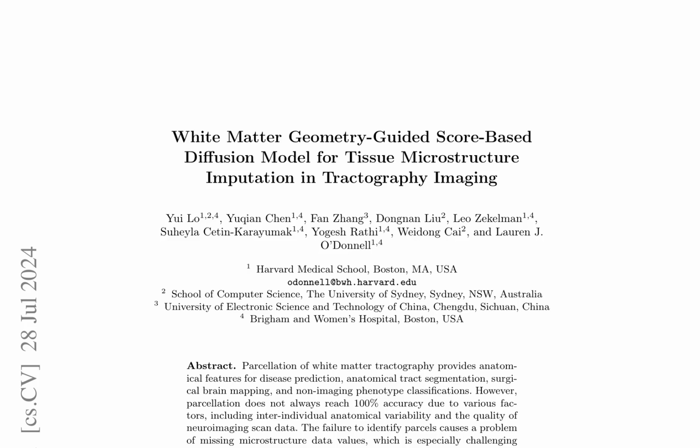The paper presents a novel deep learning model, White Matter Geometry-guided Diffusion, WMG-Diff, for imputing tissue microstructure in diffusion magnetic resonance imaging, dMRI, tractography fiber clusters. The model utilizes a score-based guided diffusion model to address missing data values due to variability in scan quality, interindividual anatomical variability, and other factors.